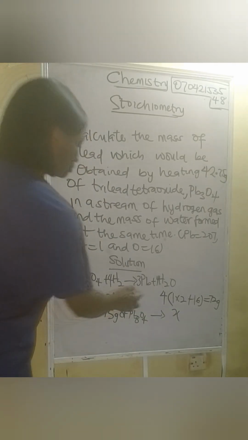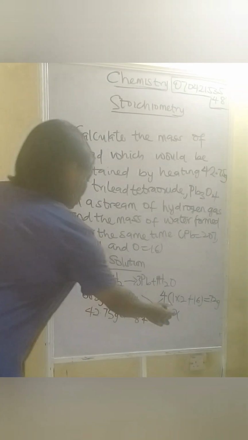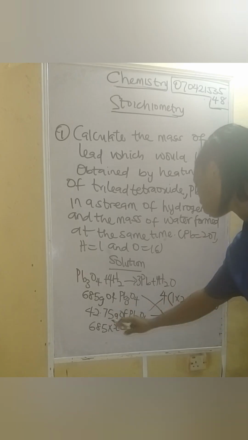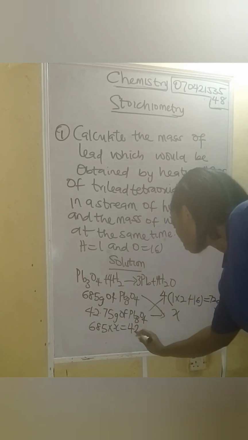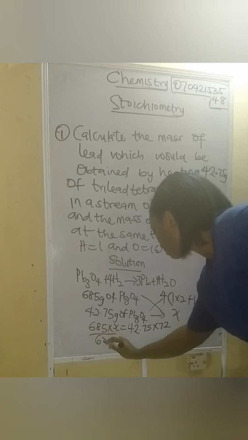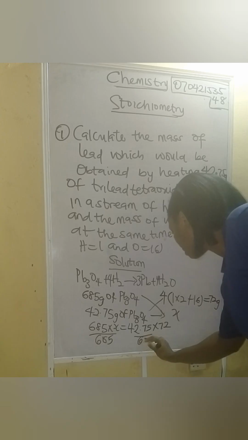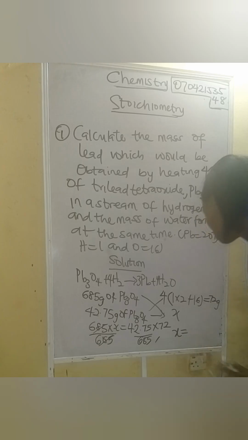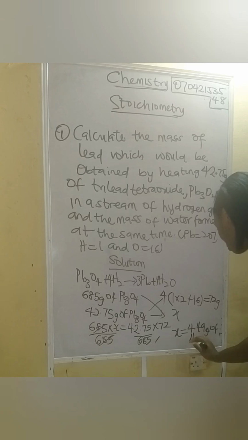Which is unknown. So we are going to cross multiply. This will multiply this. 685 times x equals this multiply this, which is 42.75 times 72. So divide both sides by the coefficient of x, which is 685. Our x is equal to 4.49 gram of water, which is H2O. So when you do the calculation, you'll get 4.49 gram of water. This is very simple.